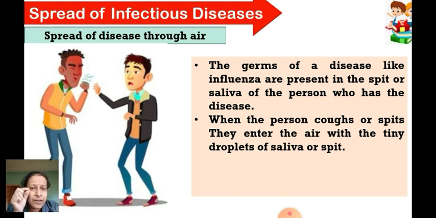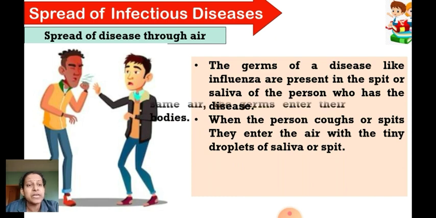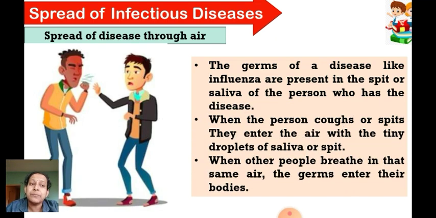When you sneeze, you sneeze with a lot of force, so the spit comes out in the form of tiny drops, and these tiny drops contain microorganisms. When other people breathe in that same air, the germs enter their body and they will also get the disease.